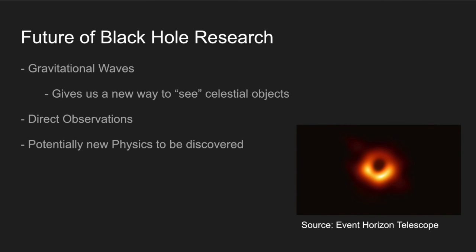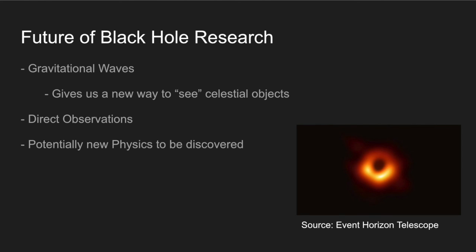So for the future of black hole research, definitely one of the biggest breakthroughs in the past 20 years has been the discovery of gravitational waves. Gravitational waves give us a new way to sort of see celestial objects. We can use gravitational waves in conjunction with on-Earth telescopes to better pinpoint where celestial objects are and potentially photograph and study them. The second thing about future of black hole research is direct observation, which is really exciting.